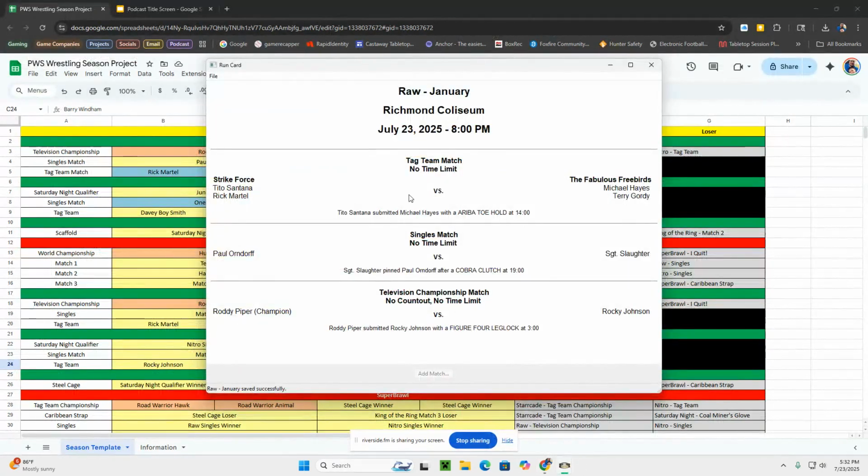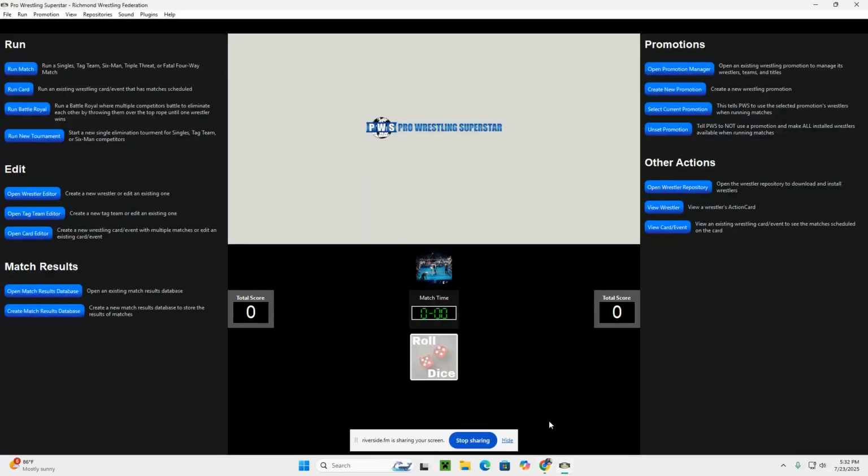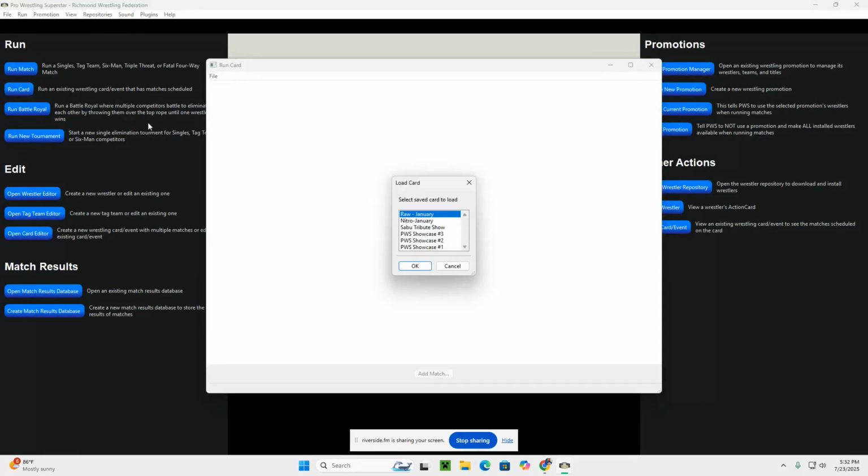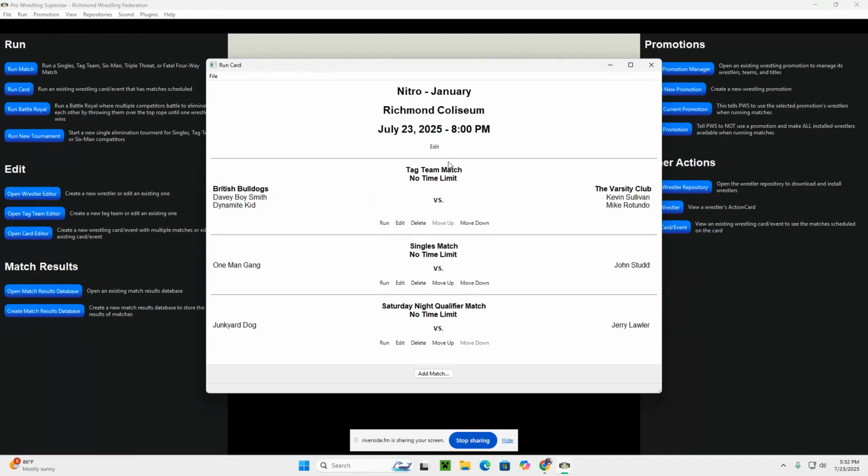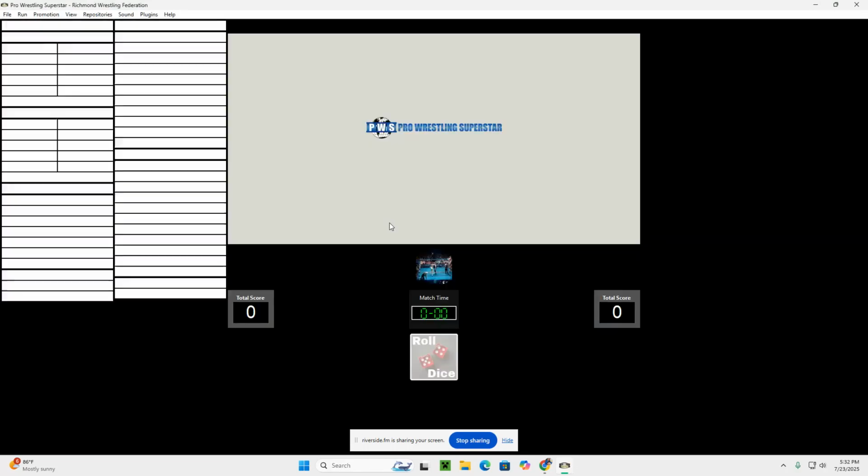Speaking of Nitro, we're going to move now over to Nitro and run another card here. And let's run a card, run Nitro. And our first match is a tag team match, the British Bulldogs taking on the Varsity Club. Then we'll get to a singles match, the One Man Gang taking on John Studd. And then finally, we've got our Saturday night qualifier match. It's going to be the Junkyard Dog against Jerry Lawler. Let's start with our tag team match.